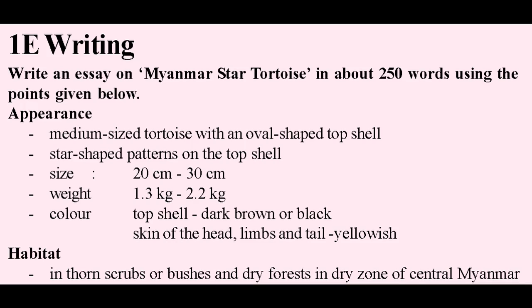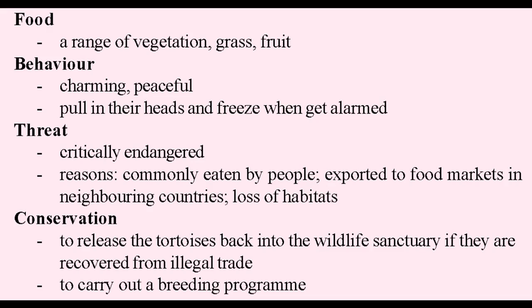Weight, 1.3 kilograms to 2.2 kilograms. Color, top shell dark brown or black. Skin of the head, limbs, and tail yellowish. Habitat, in thorn scrubs or bushes in dry forests in dry zone of central Myanmar. Food, a range of vegetation, grass, fruit.